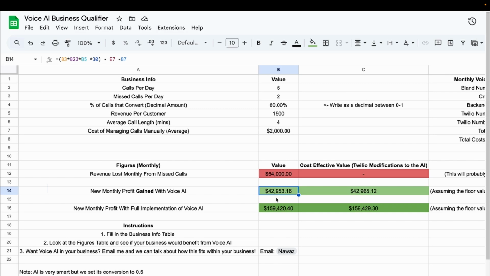Realistically, you would still use them, but this is just assuming that you're using them just for the calls, right? So this one at the bottom is a bit of a crazy one. That's just assuming you're replacing the whole call system with this, right? So this is your new monthly profit in total, right? So that's that. It's really that simple, a real simple calculator.